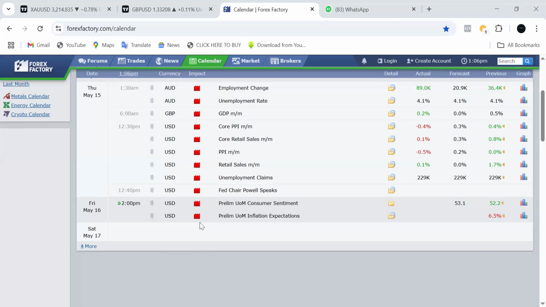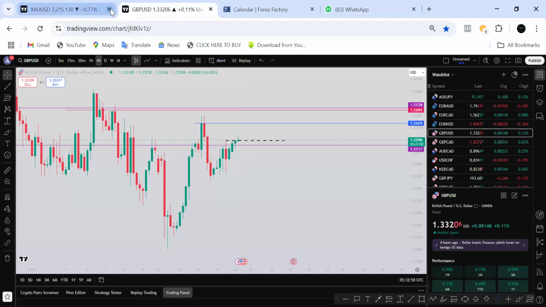I'm mostly active during the London session. After the London session, I'm out from the market. So that's the fundamental aspect of what's going to be happening. Let's move straight to the technical aspect and see what you are going to be having today.